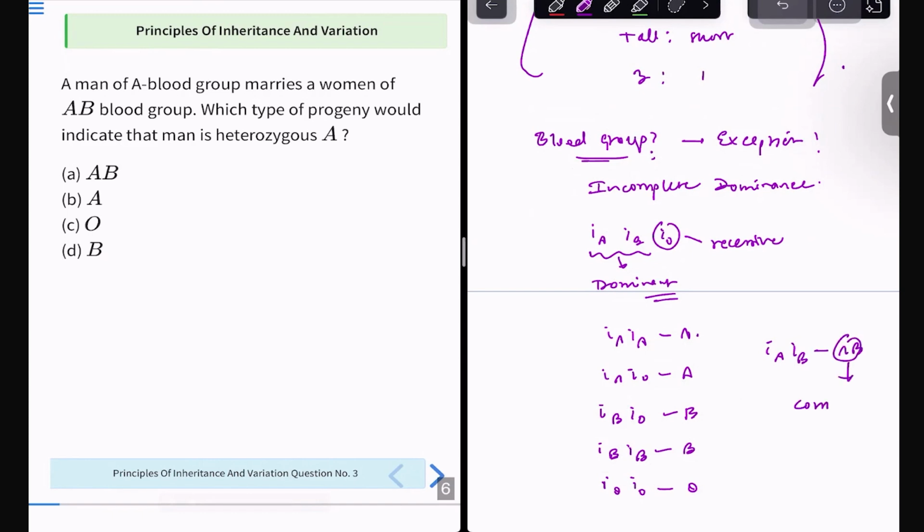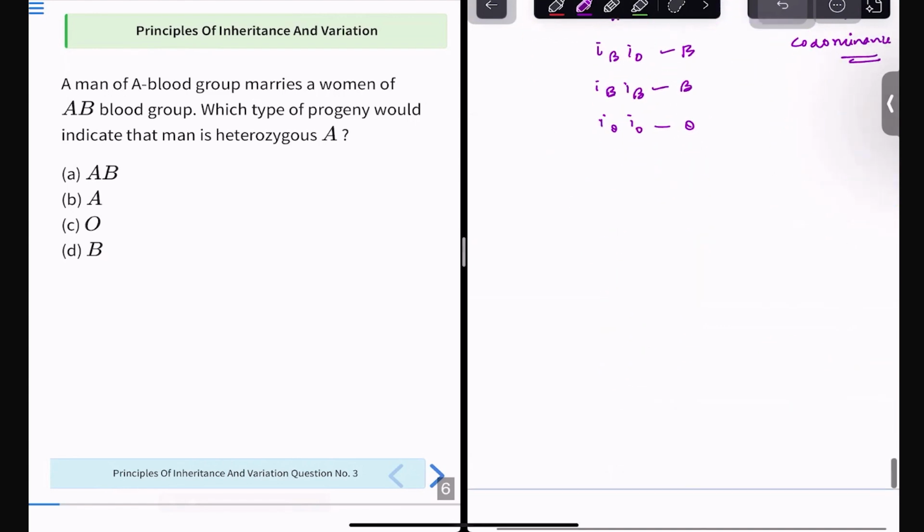And this characteristic is known as co-dominance. Is this clear to you? What happened in the blood group? If this is clear, take a minute to look at it. In codominance, if there is more than one dominant allele in the pair, both alleles express themselves together, independent of each other. No dominant allele takes over the other. Both express individually, both characteristics are present, no characteristic is suppressed. This is codominance, seen in blood group antigens. Is this clear to you? Let us move forward to the question.